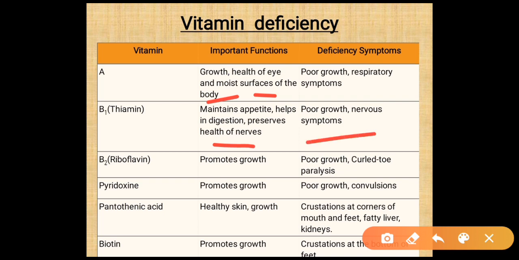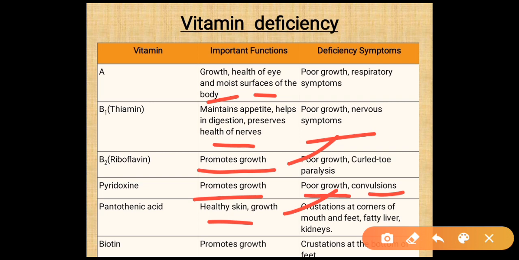Next is riboflavin, which is vitamin B2. Its important function is to promote growth. Its deficiency causes poor growth, curled toe paralysis. Next is pyridoxine. It promotes growth. Deficiency causes poor growth and convulsions. Pantothenic acid. Its important functions are healthy skin and growth. Deficiency symptoms of pantothenic acid are crusting at the corners of the mouth and fatty liver and kidneys.